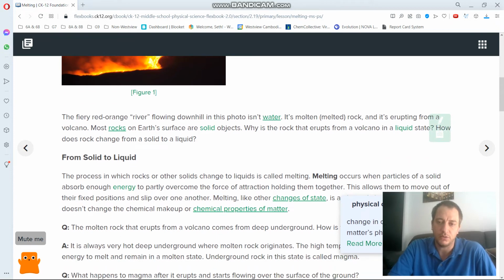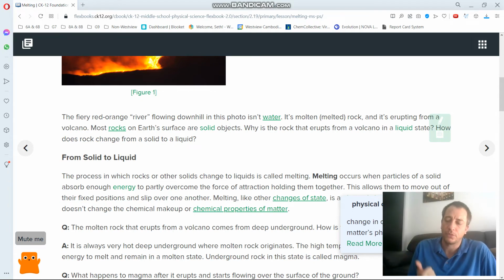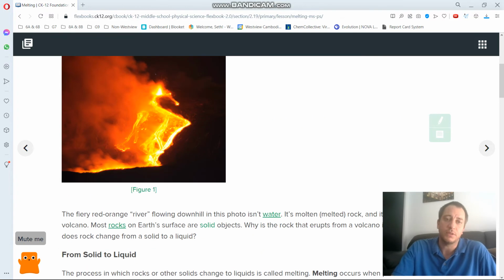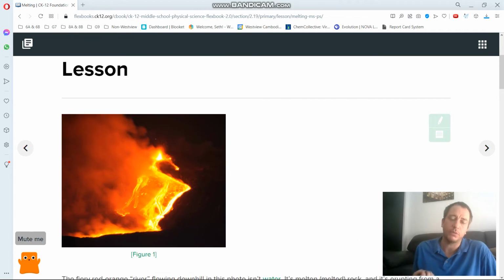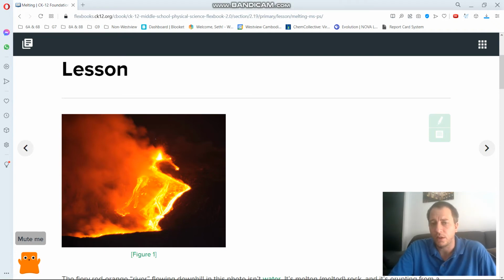So it just looks different, right? Solid ice and liquid water look different. Easily go back and forth. It's a physical property, just like color, or the hardness, or the density. So obviously, this lava is a liquid, water is a liquid, but physically, they're also different. Water is clear, and water is also very light compared to this dense lava.